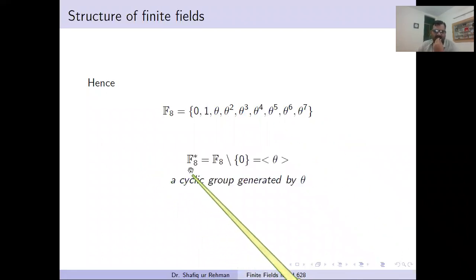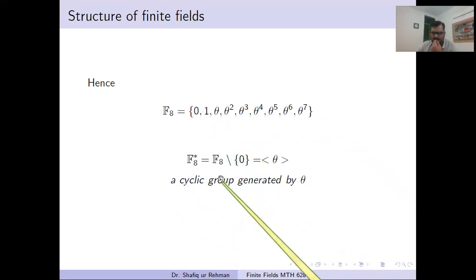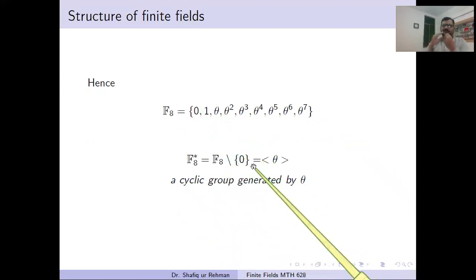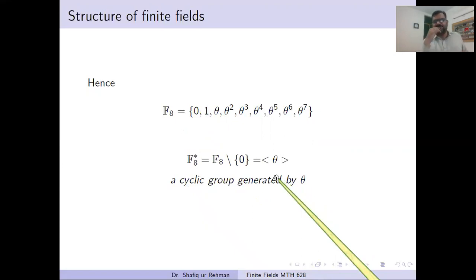So notice that if we delete 0 from this, we get a multiplicative group. We know the field minus 0 is a multiplicative group, and you see now this multiplicative group is generated by theta. All the elements are powers of theta. So it is a cyclic group. This thing you should observe.